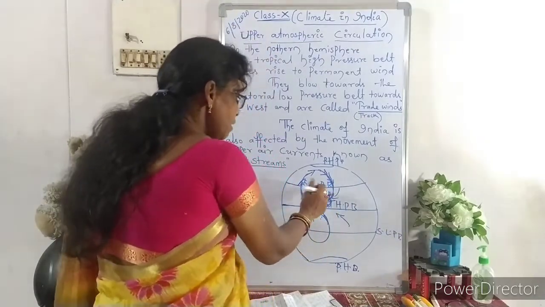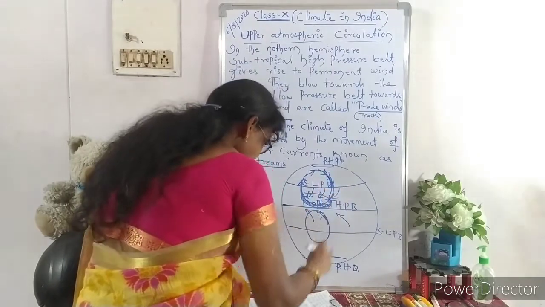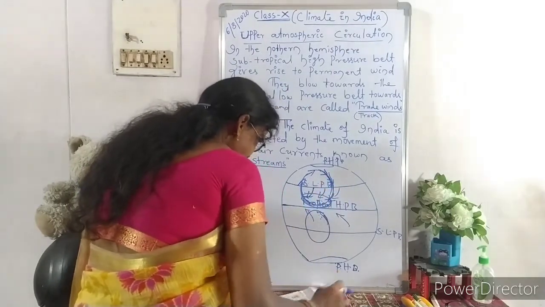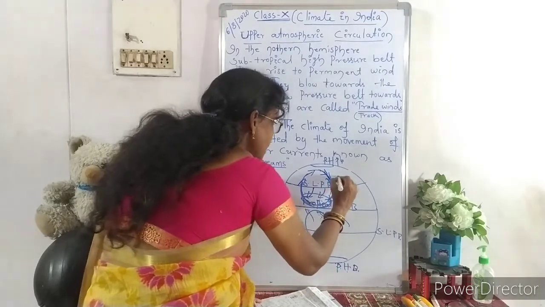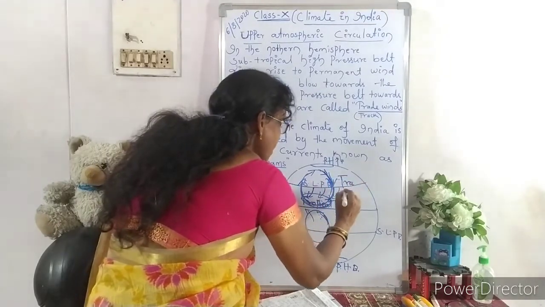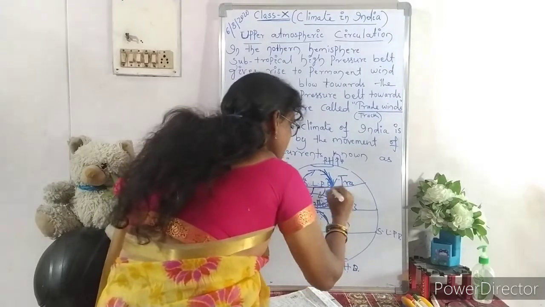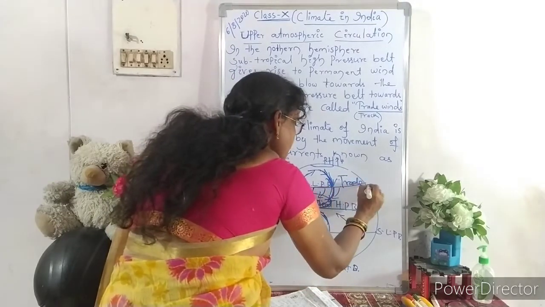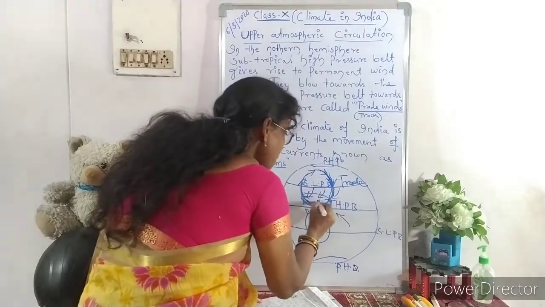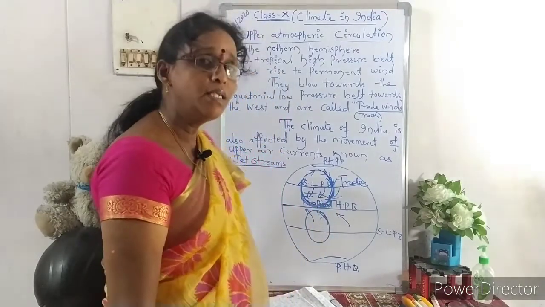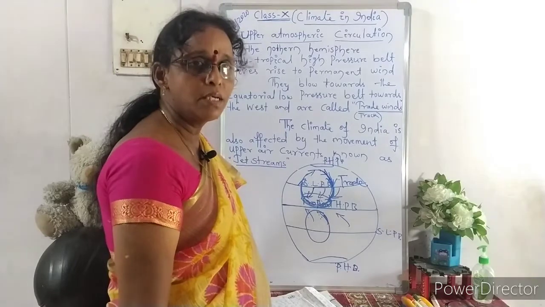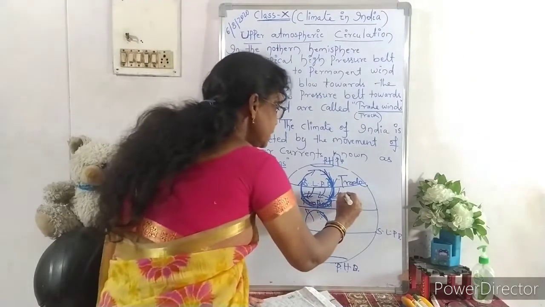The continuous flow of this wind in subtropical belts is called trade winds, and the wind which passes with a speed of 7 to 8 kilometers is called jet streams.